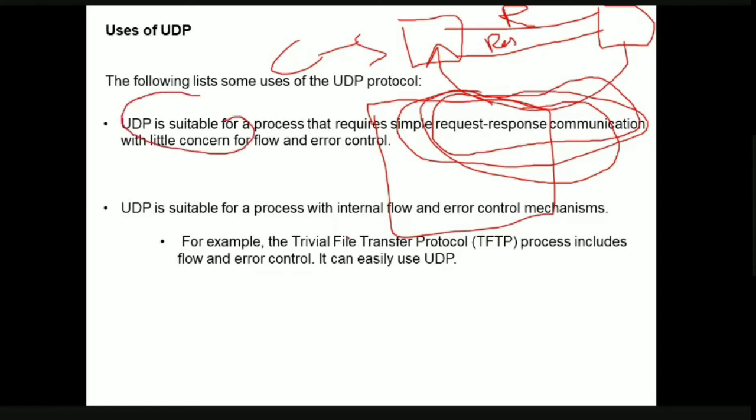Next, the UDP protocol is suitable for processes which have their own internal flow control and error control mechanism. That is, if the application layer provides its own flow control and error control, there is no need for us to provide flow control and error control again at the transport layer. One such protocol is TFTP, trivial file transfer protocol. It includes its own flow control and error control, so it can use the UDP protocol.